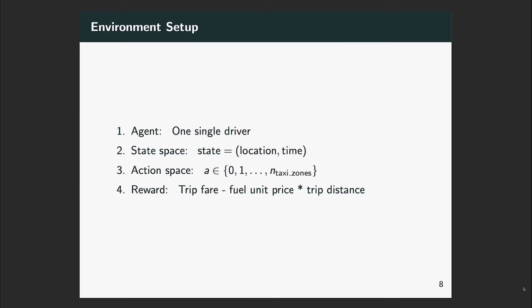So about our environment setup, there are four key elements in a reinforcement learning environment. The first one is the agent, which as we mentioned earlier is one single driver. And the states, we define states as a tuple of location and time. So location is simply a taxi zone ID, and time is the discretized time. And for action, there are three types of action one agent can take: cruising, waiting, or repositioning. And the relevant reward consists of two parts: a positive reward for trip fare and a negative reward for all the trip distances that it has traveled.